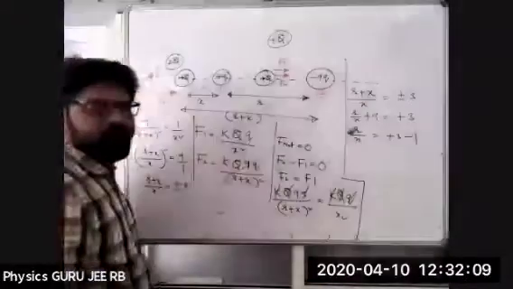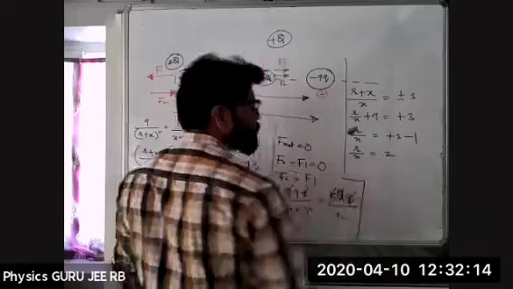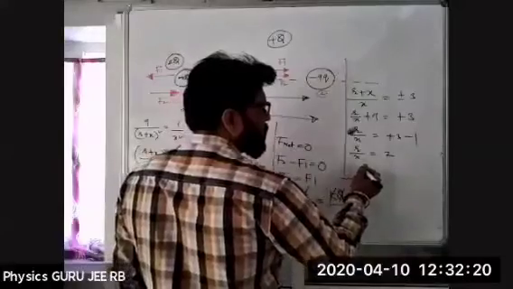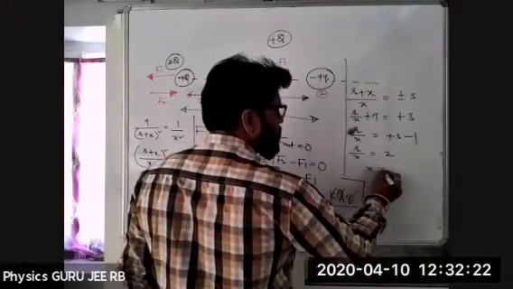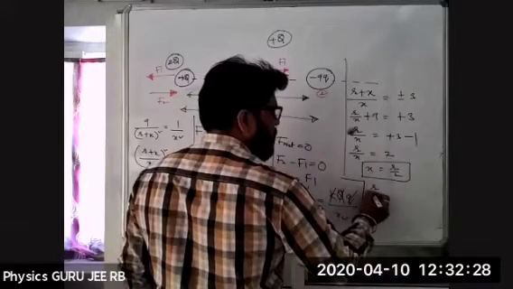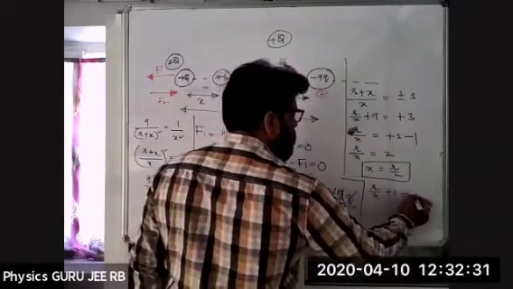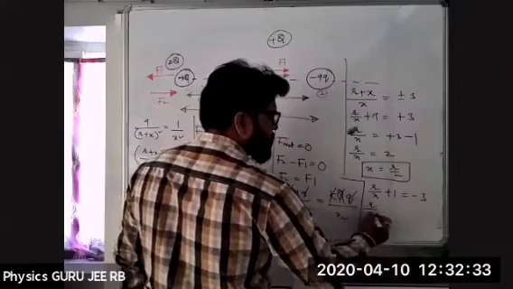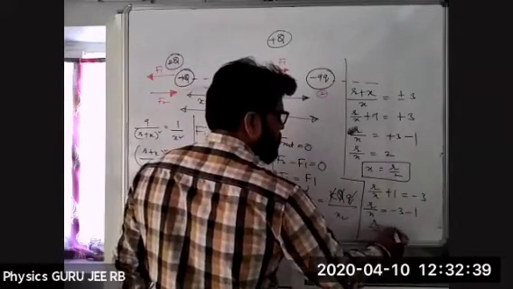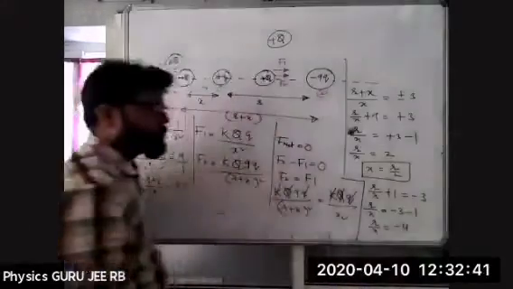Am I right? So R by x is equal to 2. First case, x is equal to R by 2. Next, R by x plus 1 is equal to minus 3. R by x is equal to minus 3 minus 1, so R by x is equal to minus 4.